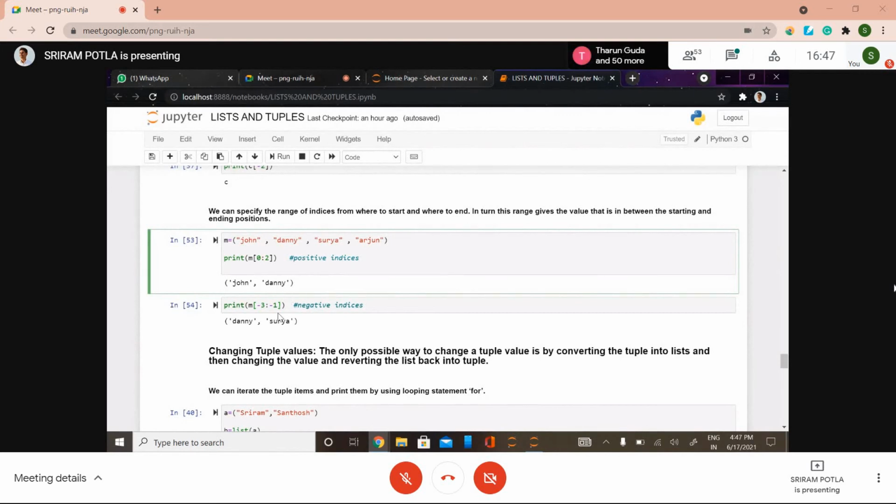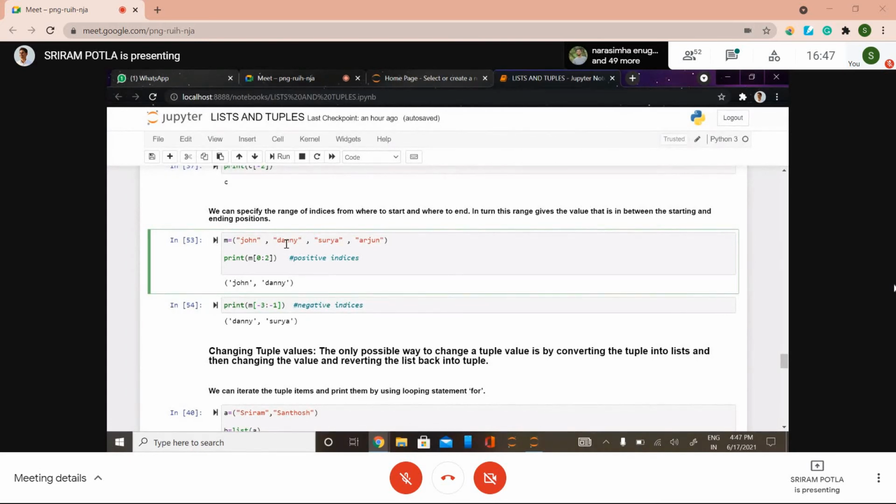But when you go through negative indexing, first you need to give the last index, because we are traversing from right to left. Even though you traverse from right to left, the values come in the order of left to right. The corresponding indices are -1, -2, -3, and -4. I'm going to get the values from Danny to Surya, so the negative index for Danny is -3.